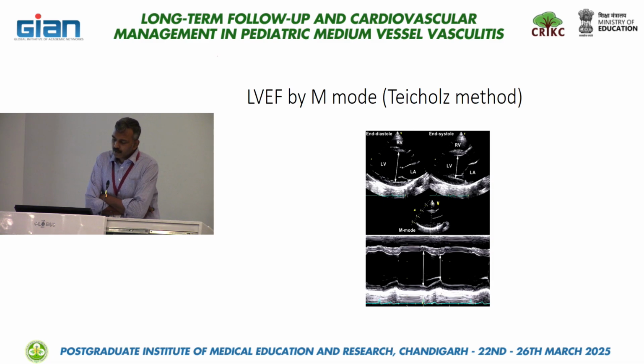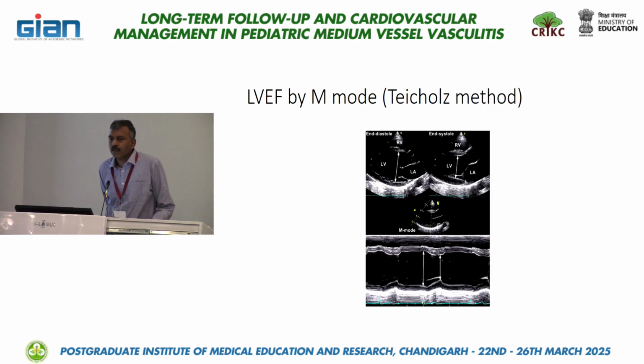Usually the plane is kept distal to the mitral leaflet tips, and once a perpendicular cut is obtained, we can assess the LV cavity size, that is the LV internal dimension in diastole and systole, the interventricular septum thickness in diastole and systole, and the LV posterior wall thickness in systole and diastole. The EF given by this method is the Teichholz method. As Professor Sajay Phillips mentioned, it is not the recommended method now.